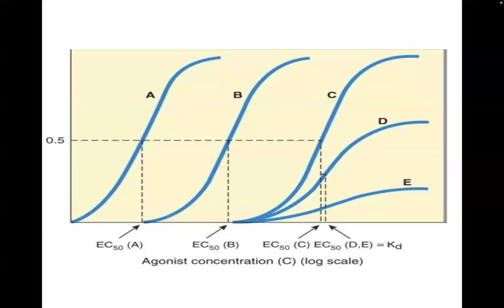So the maximum effect is set to decline. Why? Because there are no more available spare receptors in the system. So even adding additional amounts of the drug, you will not achieve the maximum effect. Okay? So at this point, the EC50 of the agonist will become closer to its KD. So it approaches its KD because you already ran out of spare receptors in the system.